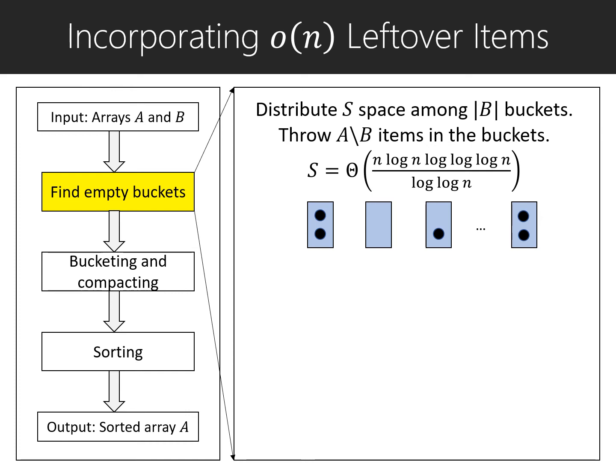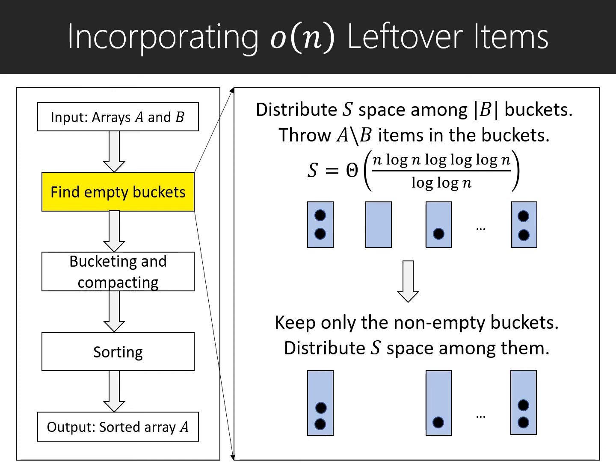The idea is to figure out which buckets are non-empty. And once we figure out which buckets are non-empty, we then distribute the s amount of space among them. Now recall that here the number of buckets is O(n), and the number of items that are thrown is o(n). Hence, the number of non-empty buckets is at most o(n). And since the space is something bigger than n but smaller than n log n, this space augmentation helps us to achieve the required bounds later.